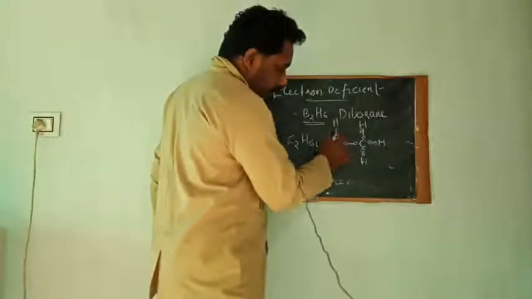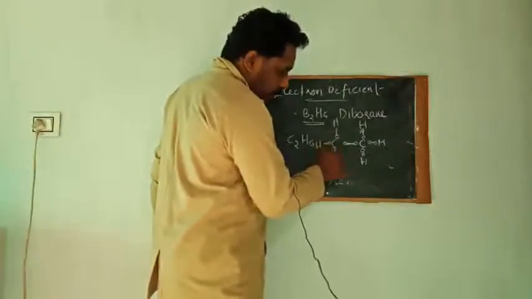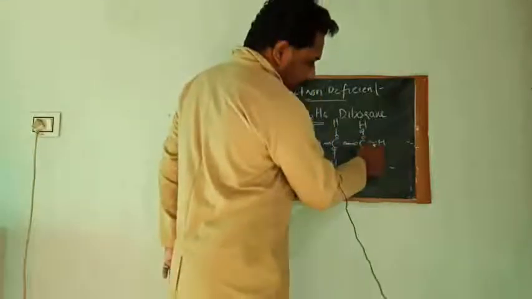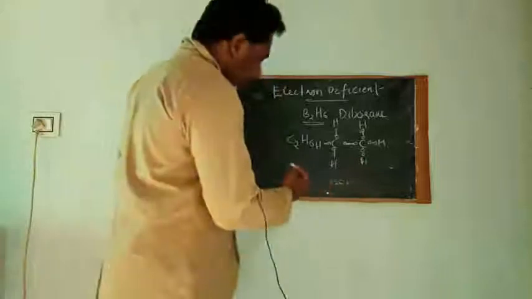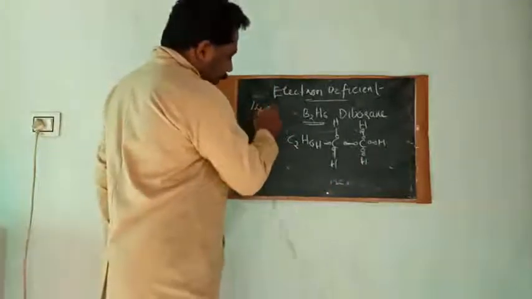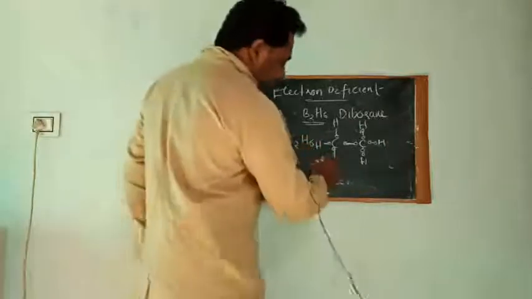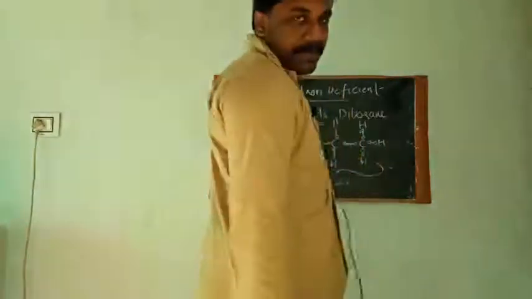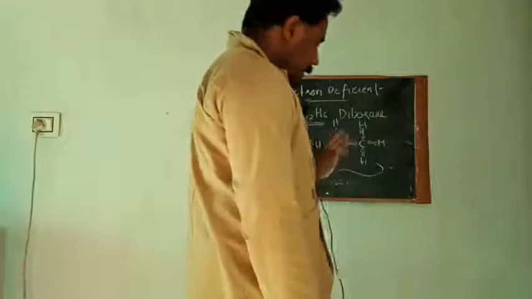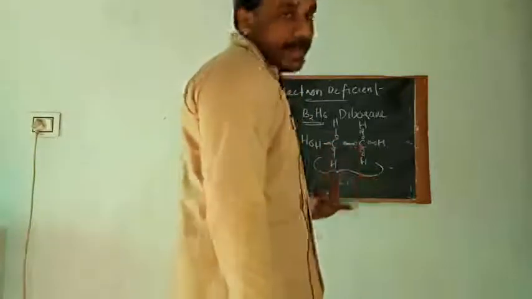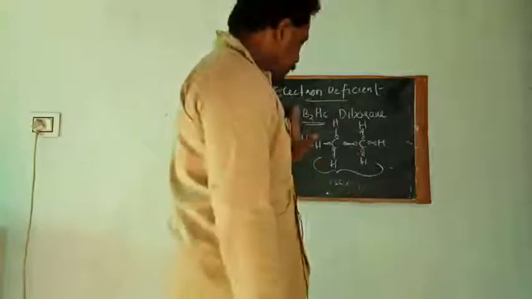And how many electrons are there in this compound? We have 2 here, 2, 6, 8, 10, 12, 14. So 14 electrons are there in this compound, and this compound is stable, right? 14 electrons are required to form a stable compound like ethane.